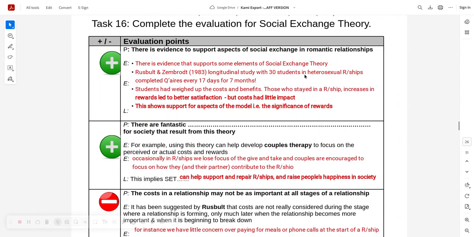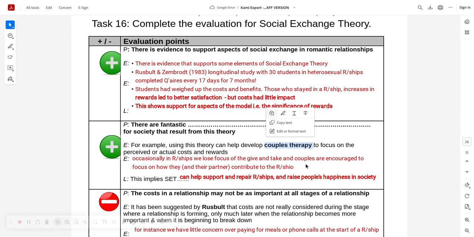Then you've got your evaluation, reverse spot and some. Put on evidence first. I don't know if you've used the same evidence, but it's important you do. And you can always talk about the fantastic practical applications from this theory, but it must be specific. So you can talk about couples therapy or marriage guidance. But what this theory suggests is, in relationships, we lose focus of the give and take and are encouraged to focus on how they and their partner contribute to the relationship. So in other words, don't just think about yourself.